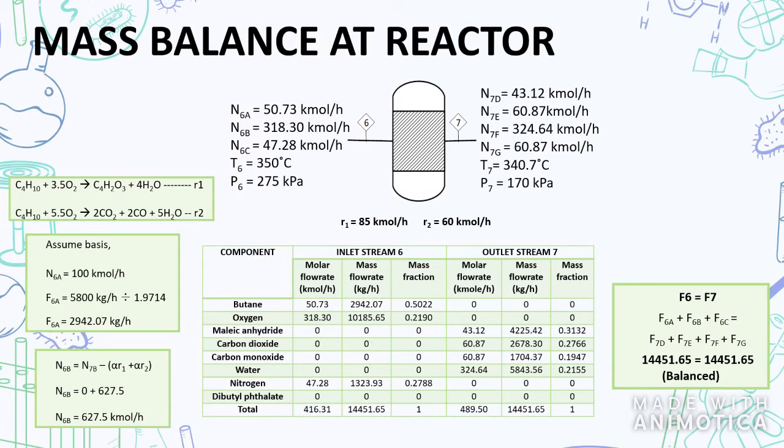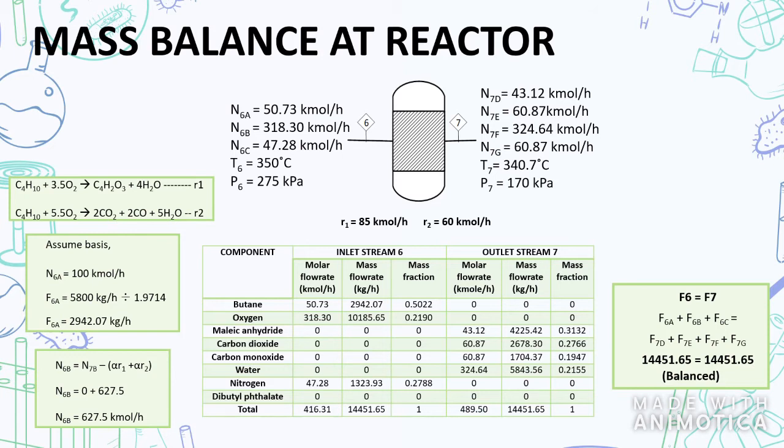Next, mass balance of the reactor. Our production of maleic anhydride has two equations, so we get two rates of reaction. At the beginning of the calculation, we assume the rate of butane is 100 kmol per hour, and then we factorize by dividing by 1.9714, and from there we get the feed of the reactor.